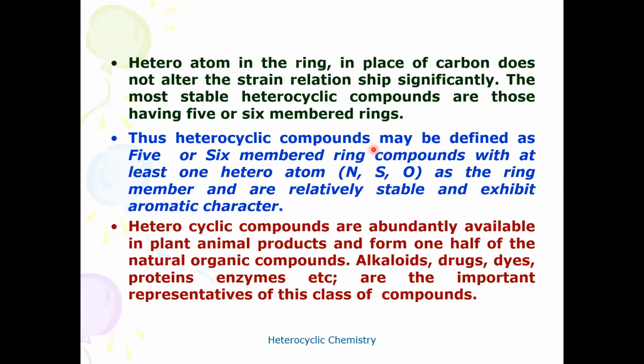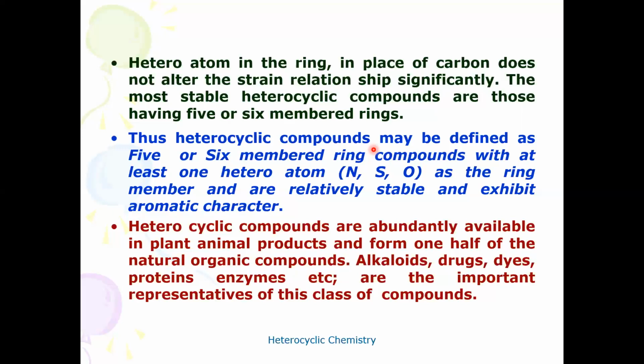They are relatively stable and exhibit aromatic character, especially if they have double bonds in their ring structure.